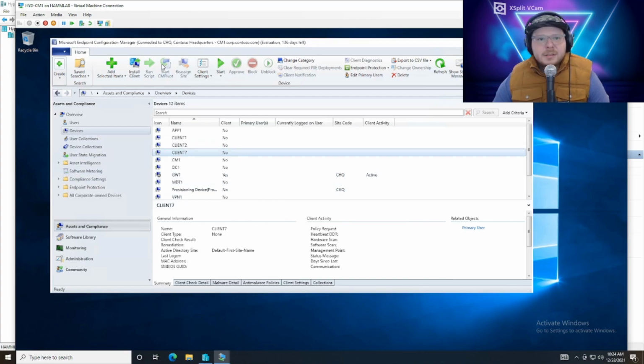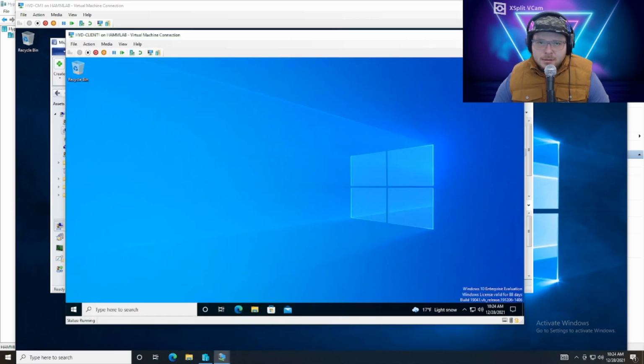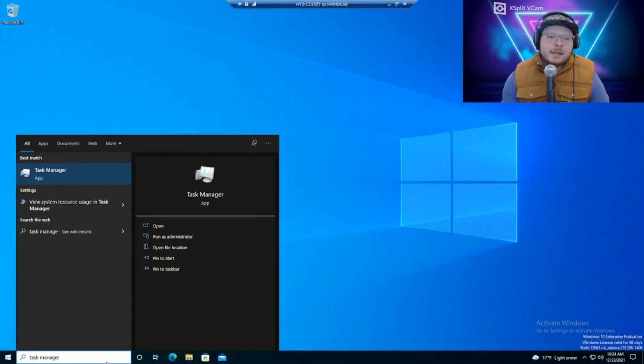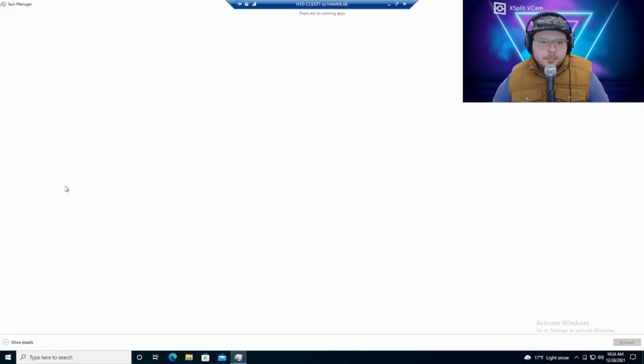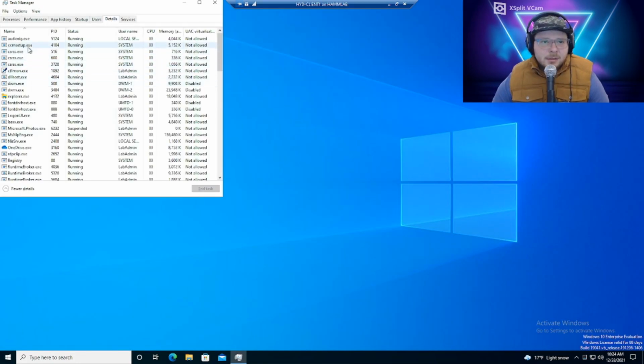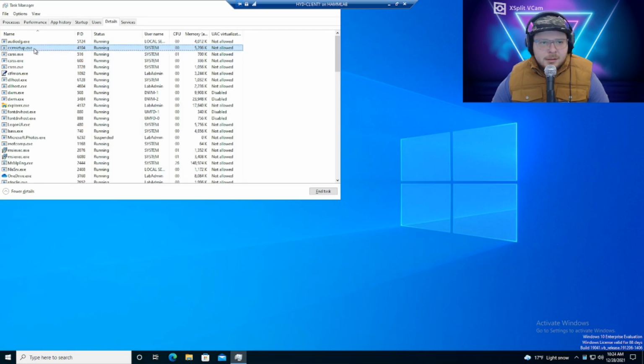And then if we go to one of the machines here, let's go to client 1. Make this full screen so it's a little bit easier to see. Open Task Manager. Let's go to details. So we can see that the CCM setup is running, which is exactly what we want to see.